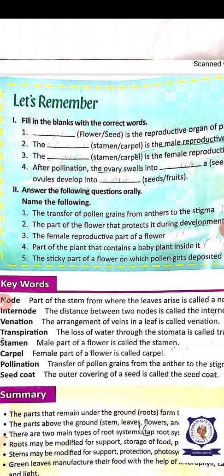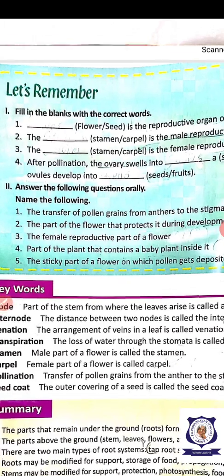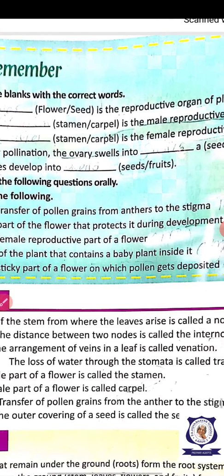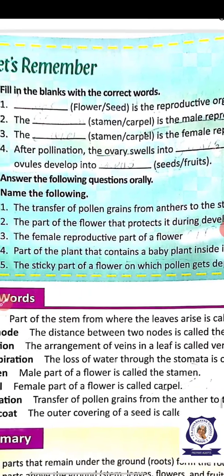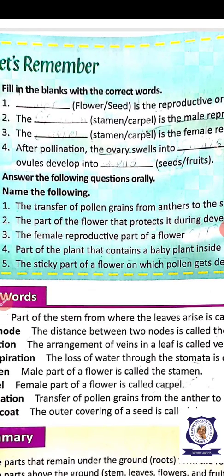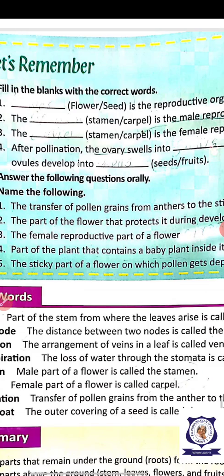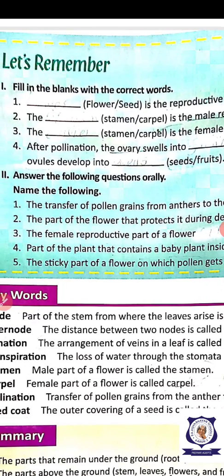The transfer of pollen grain from anther to stigma is called what? Pollination. Second question, the part of the flower that protects it during development, what is it? Sepal. The female reproductive part of the flower is called the carpel. The part of the plant that contains the baby plant inside is the embryo.